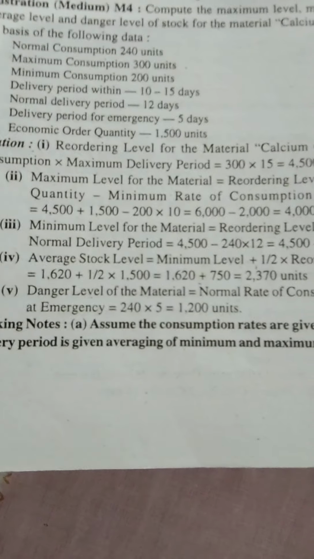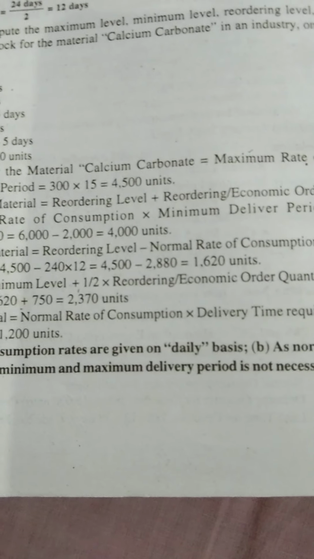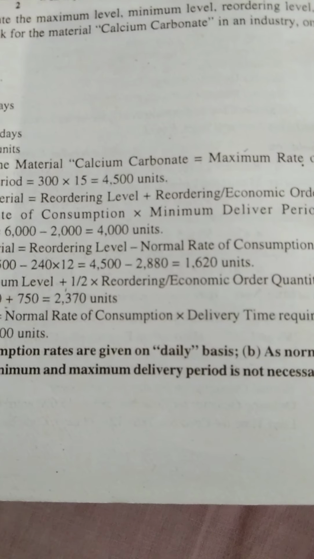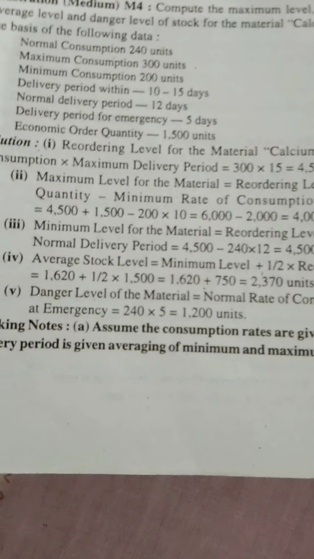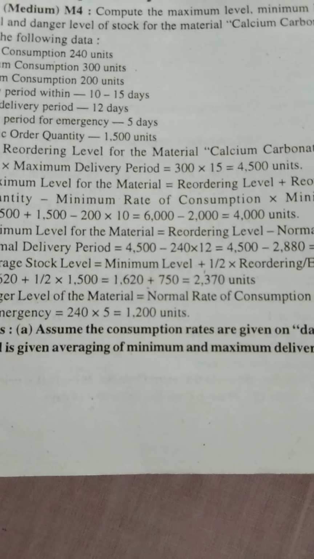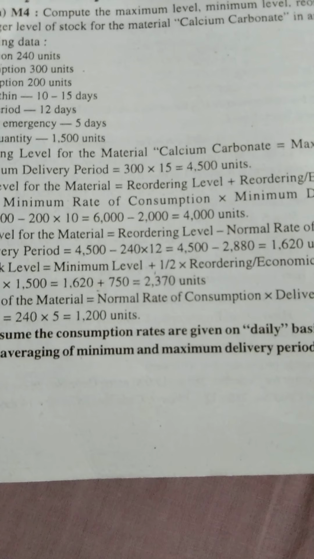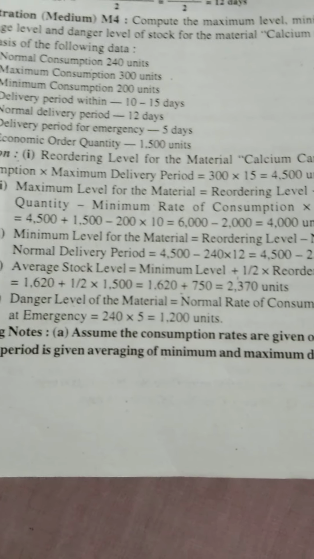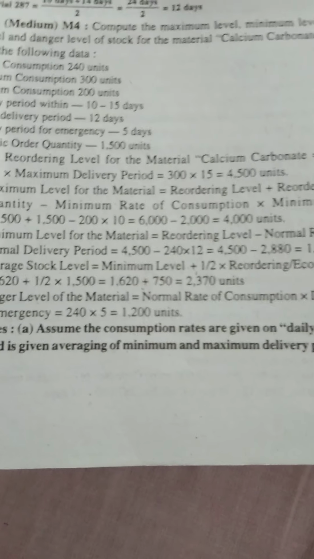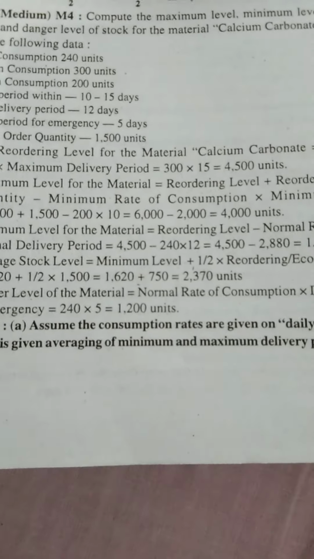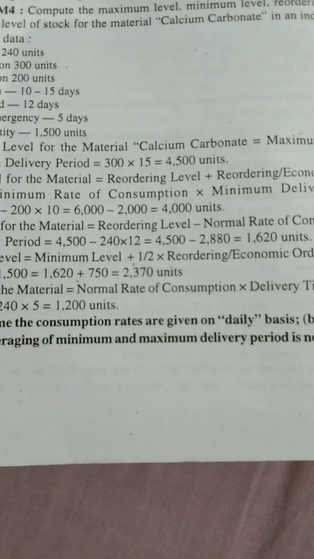Next, minimum level, what is the formula? Reorder level minus, within bracket, normal usage into normal delivery period. We have calculated the reorder level. Then within bracket, because normal consumption is given, 240 into what is the normal delivery period? 12. Then the answer comes out as the minimum level.